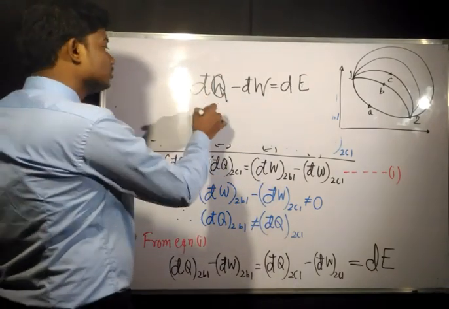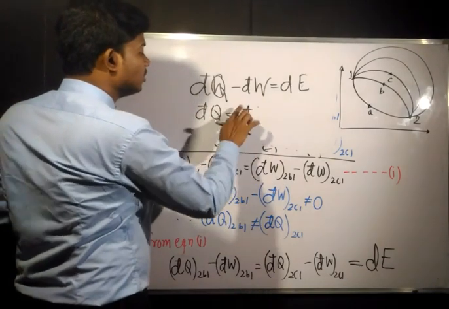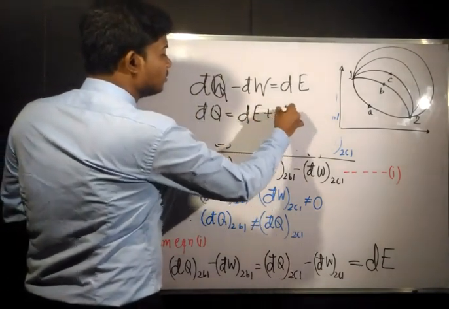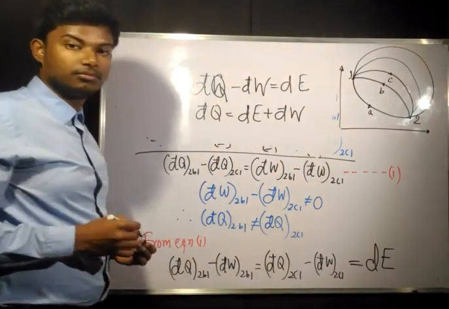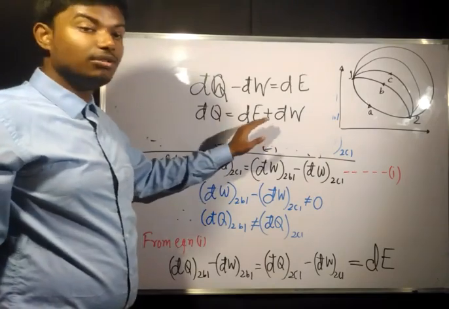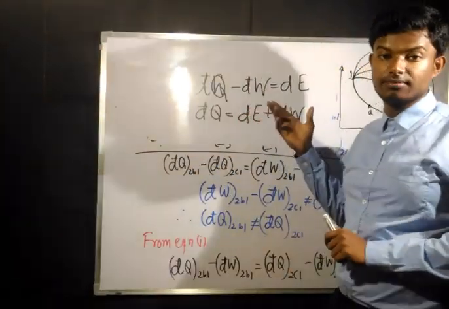So from this we can write that dQ is equal to dE plus d cap W. This is the general equation which we have found. This is the energy equation for a process.